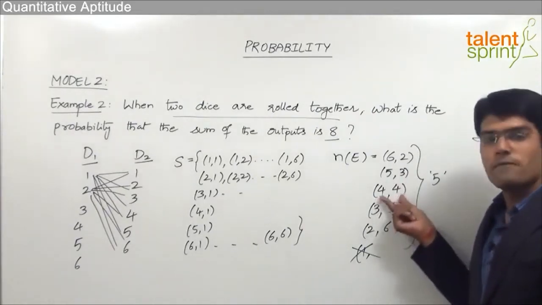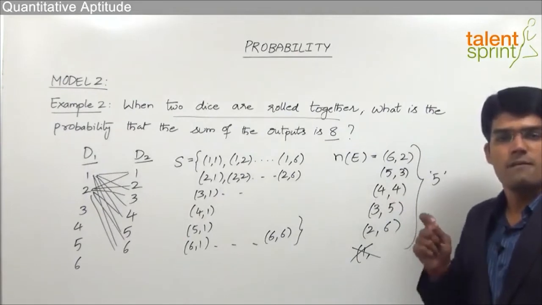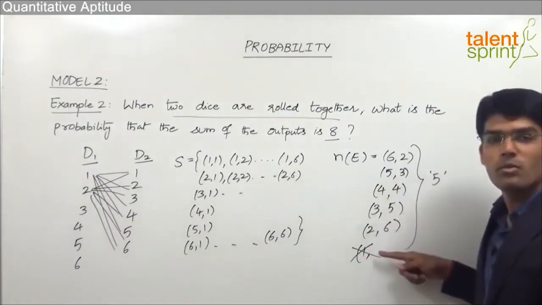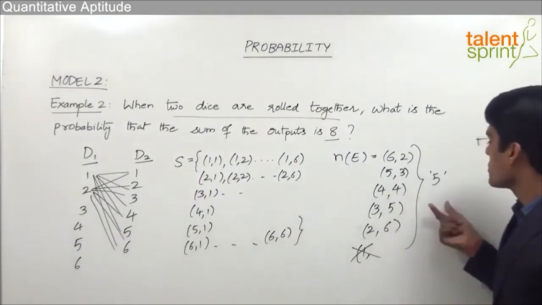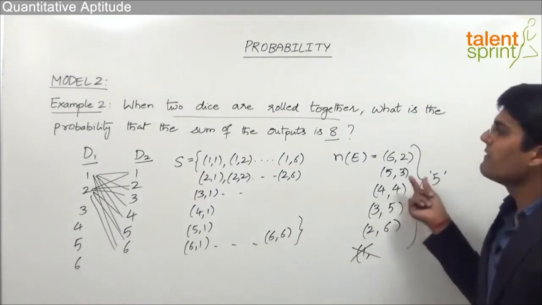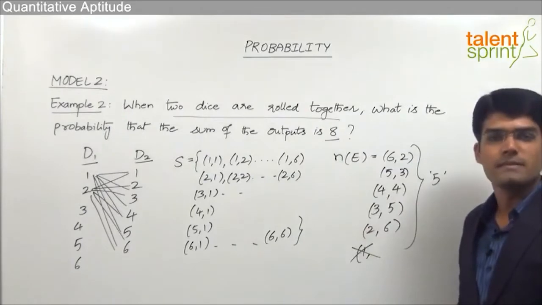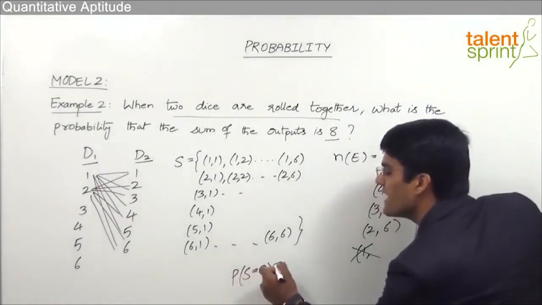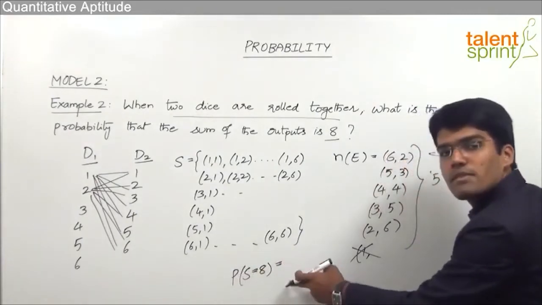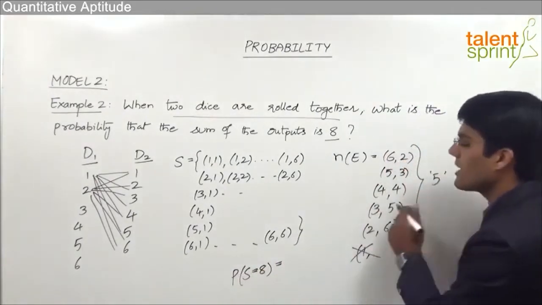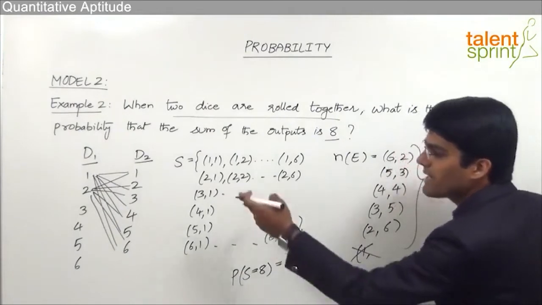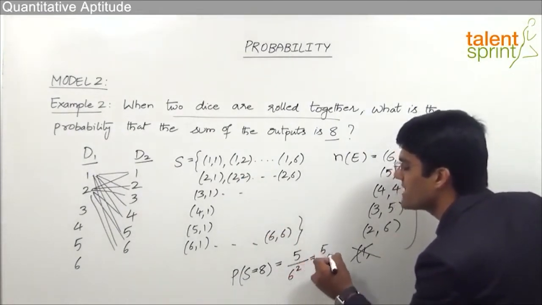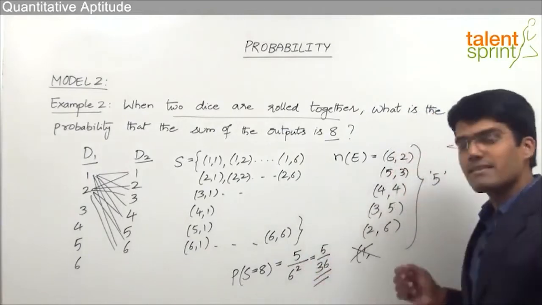But in case of 4 and 4, we have only one outcome. That is, first die has to show 4 and the second die also has to show 4. We cannot take another 4 and 4 as the possible outcome here. So in total there are only 5 outcomes where the sum of the outputs is 8. Now the probability that the sum is equal to 8 can be taken as number of favorable outcomes by total number of outcomes. Number of favorable outcomes is 5. And we very well understand that the total number of outcomes will be 6 square, that is equal to 36. So the answer here is 5 by 36.